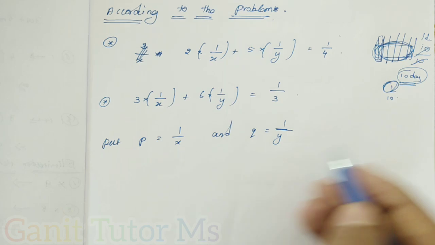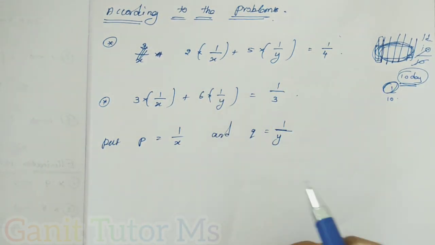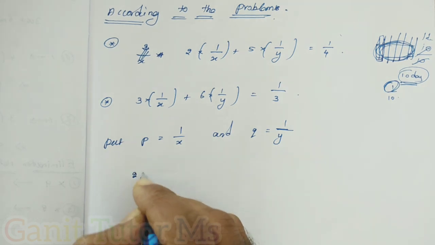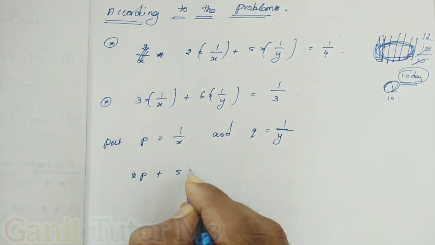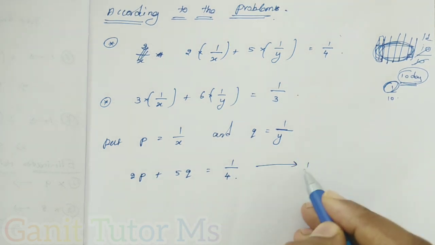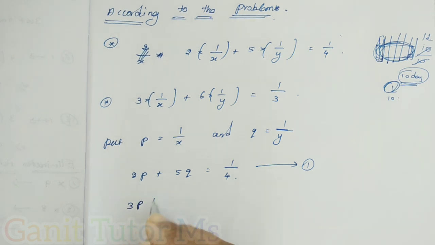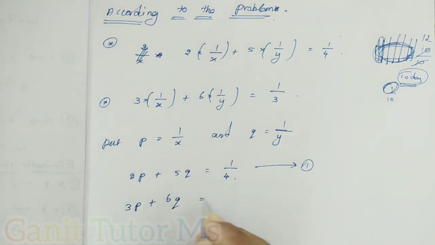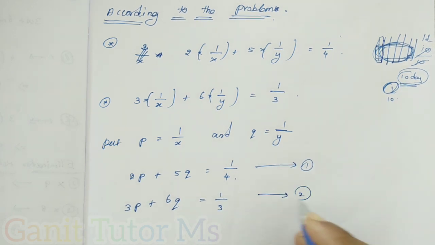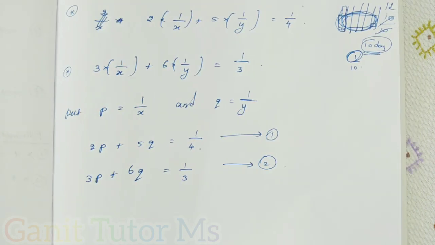Next, we can substitute: instead of 1 by X you can put P, and instead of 1 by Y you can put Q. So 2P plus 5Q is equal to 1 by 4, equation number 1. Next, the second condition, 3P plus 6Q equal to 1 by 3, equation number 2. Clear? Now we can solve this pair of linear equations by any method.